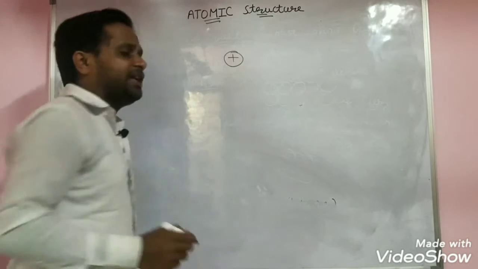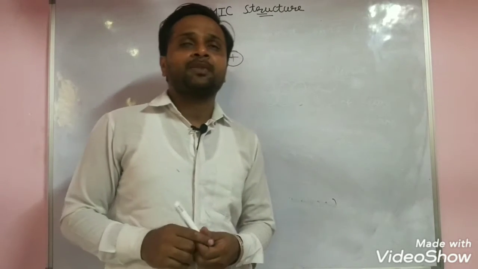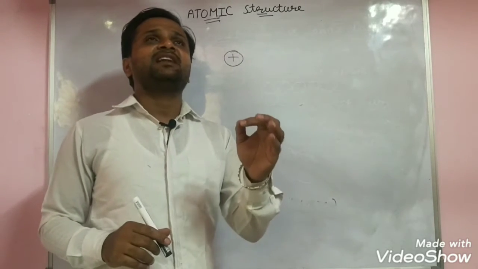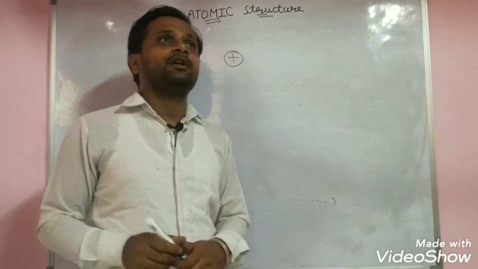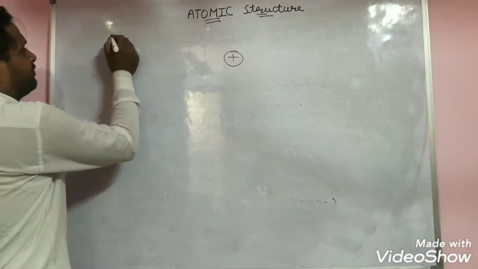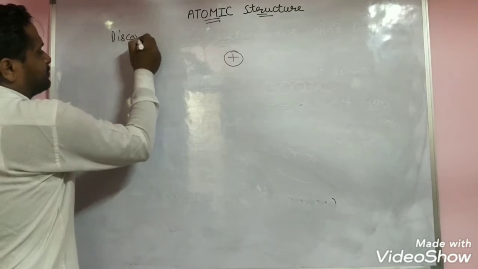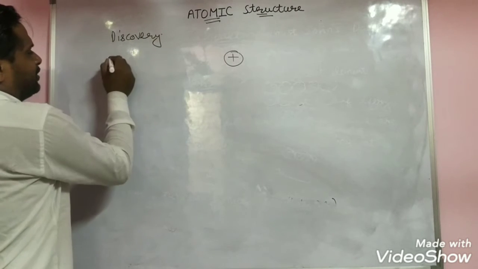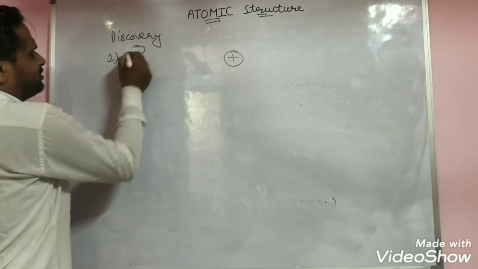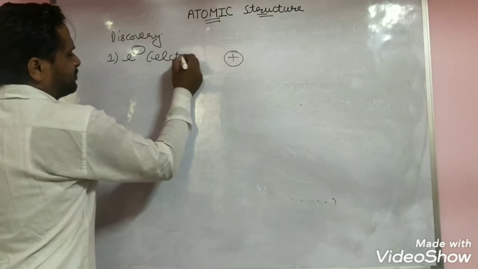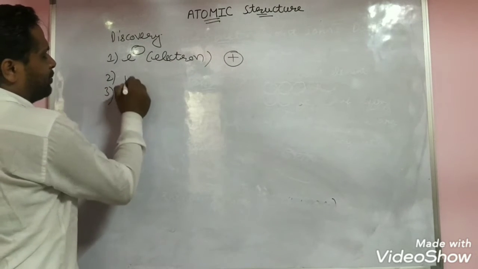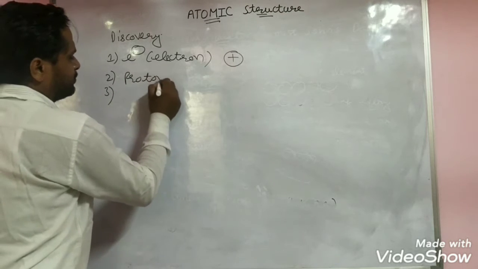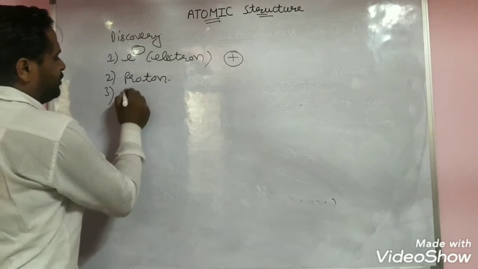I already told that in the Dalton atomic theory, the main drawback is that the atom is further divided. That is further divided when the discovery of first electron, second proton, and third neutron.